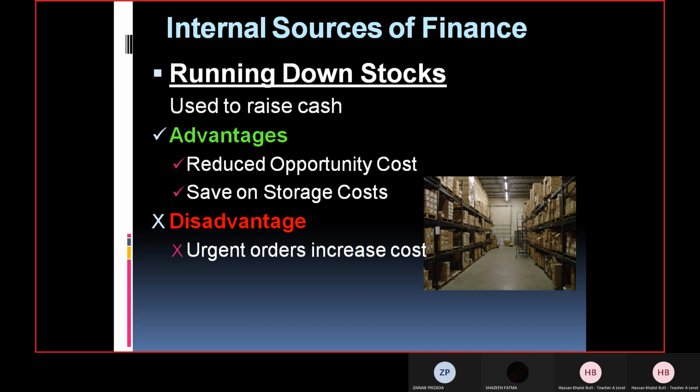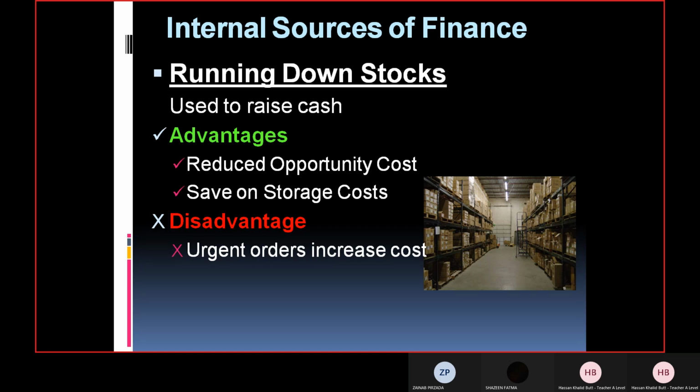Which you order. But now you require it urgently. So you say, all right, we are giving you one day's time. So the supplier will say, okay, all right, I'll provide it to you in one day, but I'll charge more. Simple as that, because I have to use more of my resources for that purpose. Because now you want the stock to be delivered within one day.